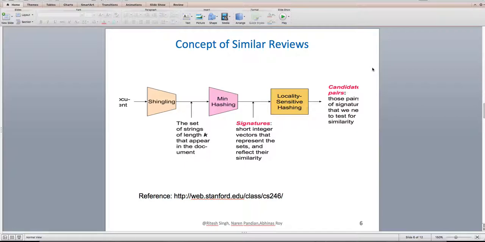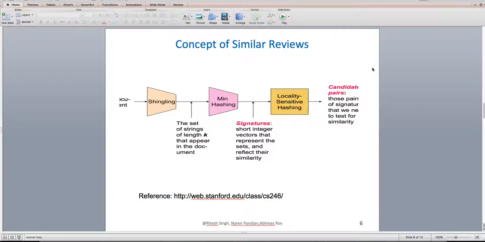What this does is it makes the size of the document uniform, it helps with further processing, and it also helps with reducing the dimensions of the document. And the last phase is locality sensitive hashing.